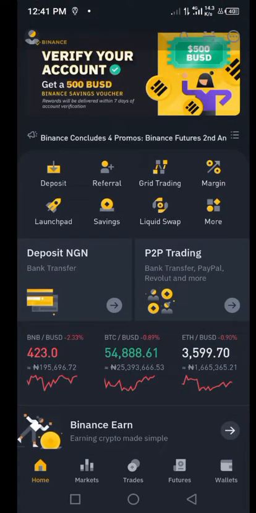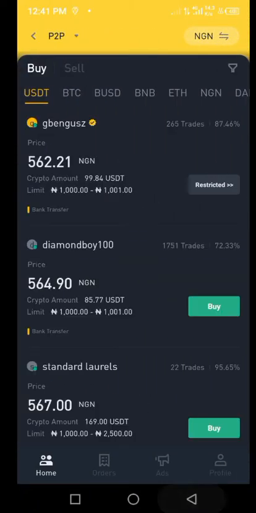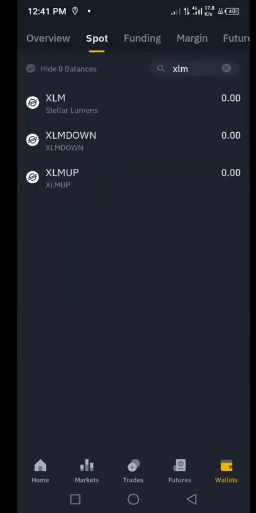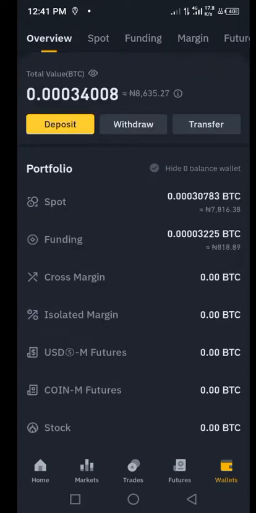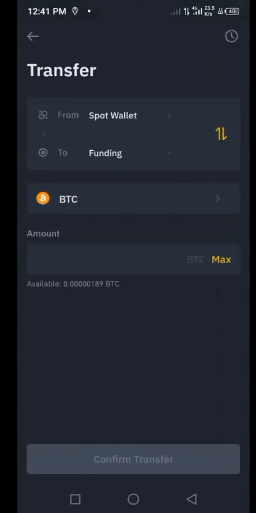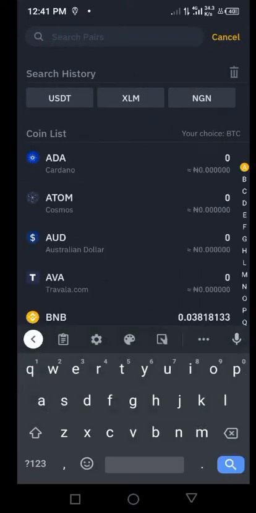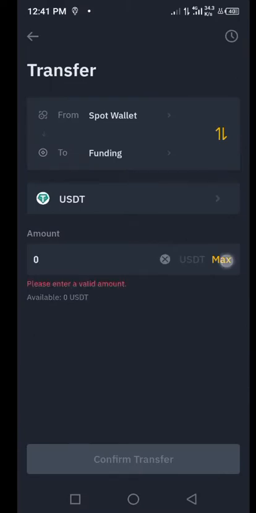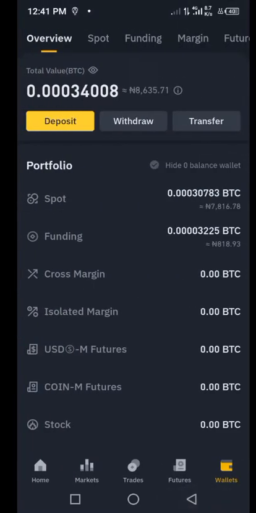Go to P2P trading. First of all, transfer the coin. To transfer the coin, guys, we come to this place and click on transfer this coin, and then we are going to be choosing from spot wallet to funding wallet. Now once that is done, click on this place and choose USDT. Click maximum so that you move all your coin from spot wallet to this place. Now once that is done, you click on transfer, confirm transfer. Your coin will be transferred.